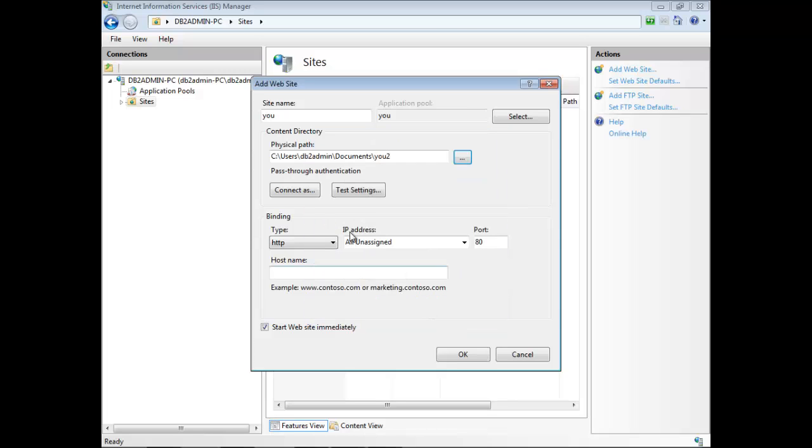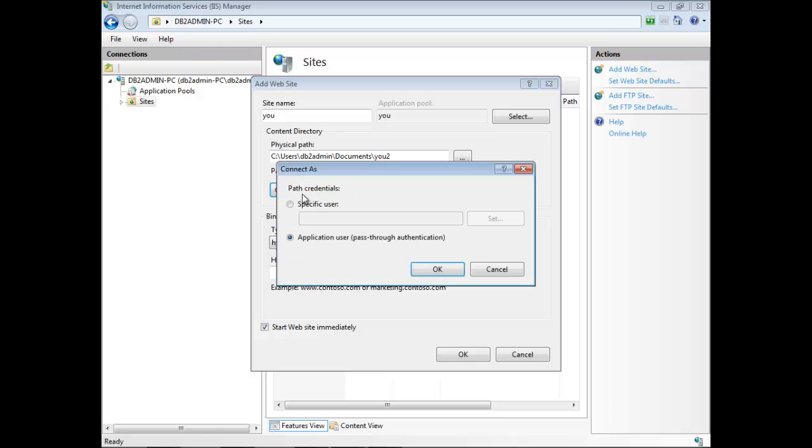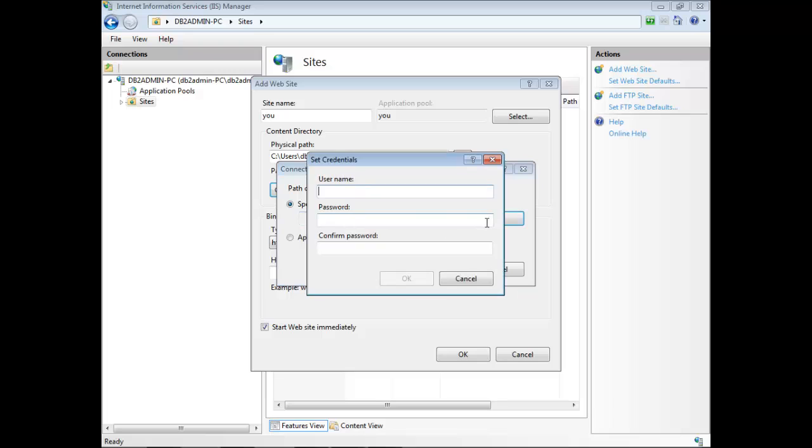And one of the most important steps in IIS 7 is to define the connect as, to define your computer as your web server, to test any file by ASP or PHP or HTML. So any web service you create, you will specify the user, that is me, that's my computer. I will write my computer name, my username, and my password.